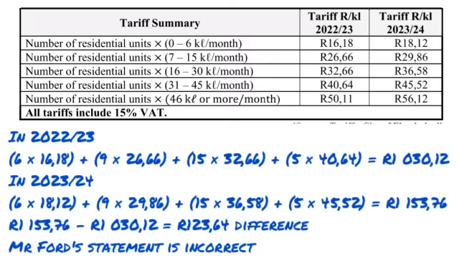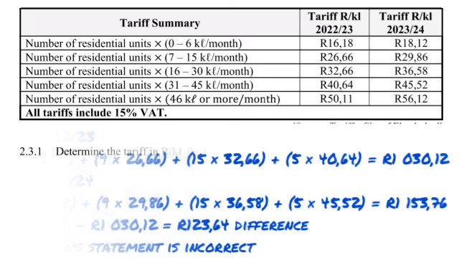What becomes most important for you is to be able to determine those kiloliters in between. So for example, when you get to row 2, being able to know that in row 2 we are dealing with 9 kiloliters. The mistake that most people will make is they will take the 15 and minus the 7, and that's going to be incorrect. So you have to get into the practice of, I take the 15, I minus the 6. And even in that video that I just mentioned, that's the kind of things that we dealt with when it comes to tariff systems. So make sure that you watch them and practice it.